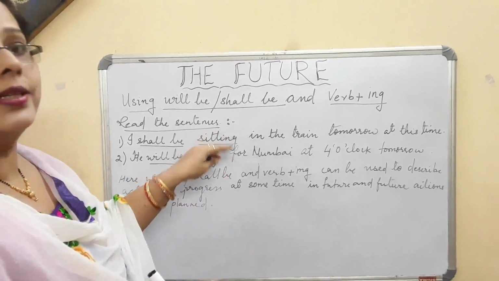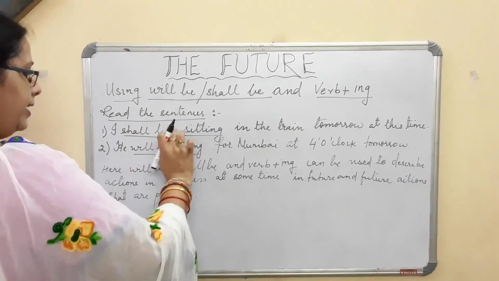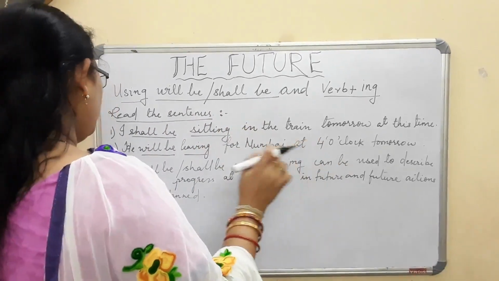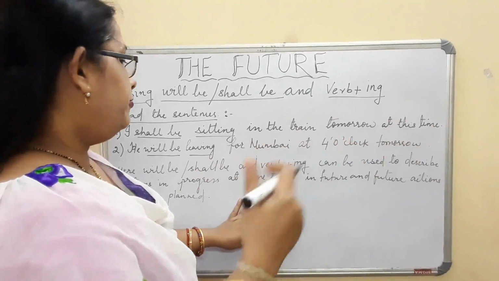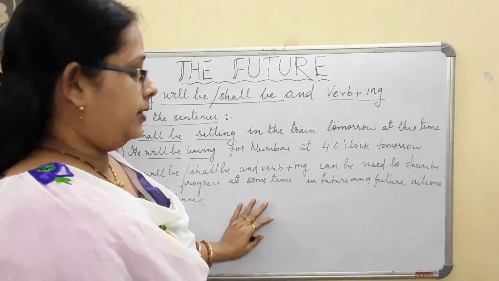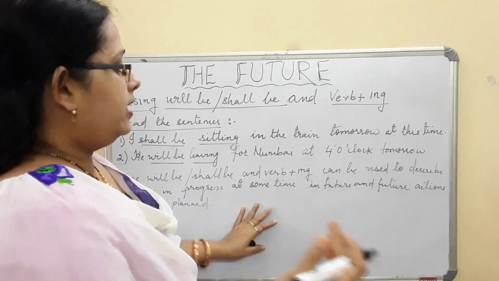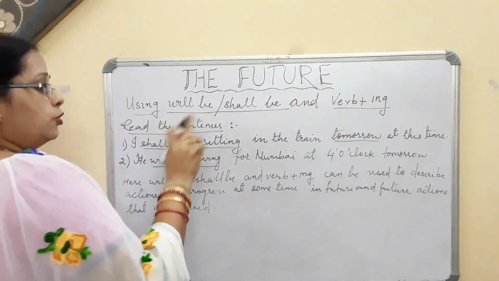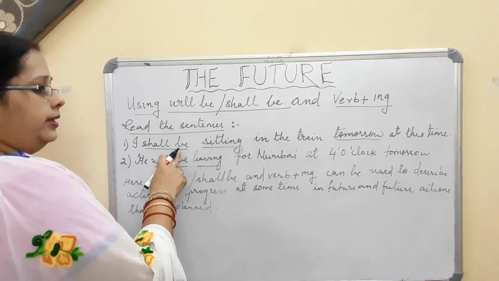Now what do these two sentences tell you about themselves? Here will be and shall be and the verb ing is used to describe the actions that we have already planned for the near future, or for some time after some time in the future. That means see, tomorrow. Here the word tomorrow tells that tomorrow at this time I shall be sitting in the train.